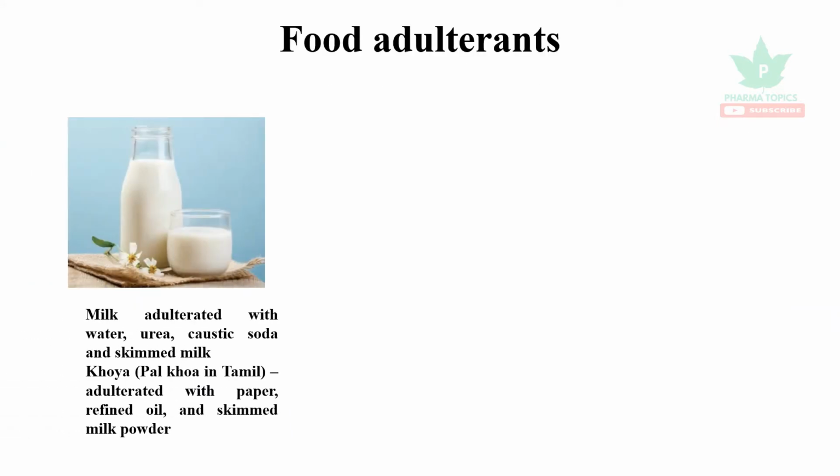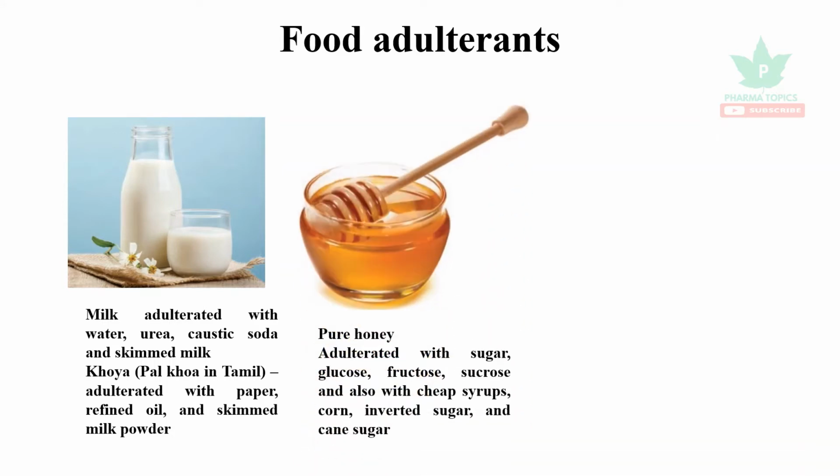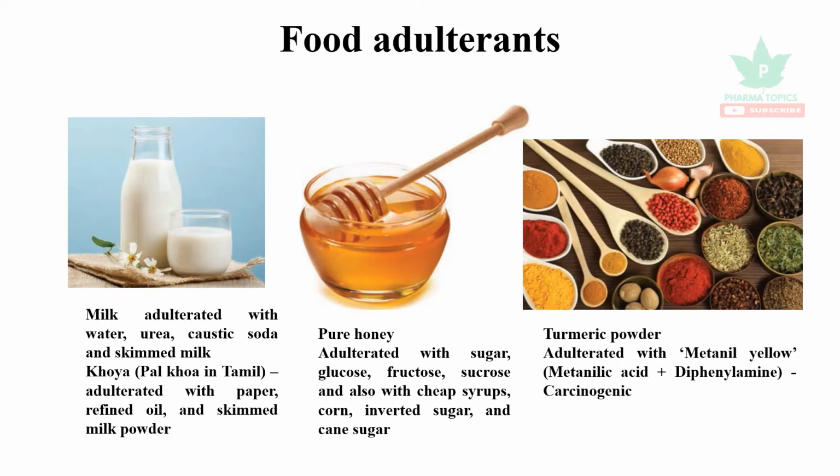So let us see some of the examples. Milk is usually adulterated with water, urea, caustic soda, and skimmed milk. Koya, or in Tamil it is called palkova, is adulterated with paper, refined oil, and skimmed milk powder. And pure honey is adulterated with sugar, glucose, fructose, sucrose, and also with cheap syrups, corn, inverted sugar, and cane sugar. Turmeric powder is usually adulterated with metanil yellow, that is methyl acid, plus diphenylamine. These are carcinogenic in nature.